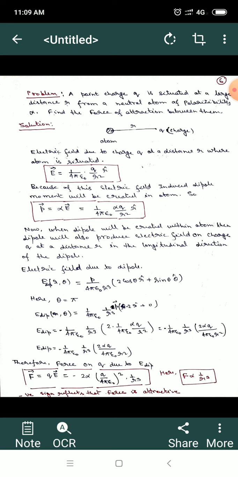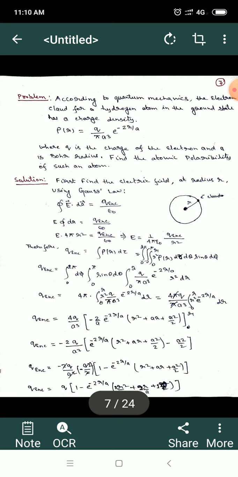So F will be equal to minus 2 alpha q square upon 4 pi epsilon 0 r cube. The negative sign reflects that the force is attractive in nature. If you see, the force is proportional to 1 upon r cube. So this was another problem we have solved from Griffiths.